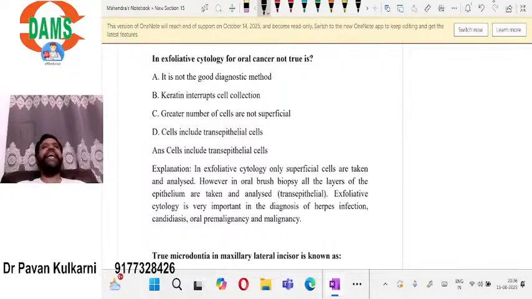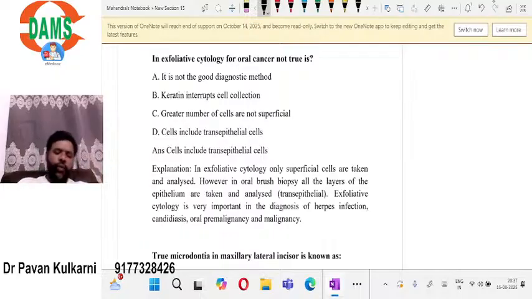It is also called a scrape cytology. Why is it called a scrape cytology? You are going to scrape the superficial cells. Now understand the concept. In an oral epithelium, what are the various layers? We have 4 layers: stratum basale, stratum spinosum, stratum granulosum, stratum corneum. The surface layer is called the stratum corneum. So in exfoliative cytology, we are going to get only the surface cells. We are not going to get the deeper cells.